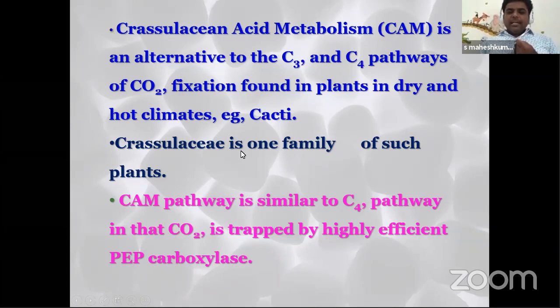Now Crassulaceae is one family having this type of plants. That's why the metabolism is named Crassulacean acid metabolism, based on the family name. Now the CAM pathway is similar to the C4 pathway in that CO2 is trapped by the highly efficient PEP carboxylase. Here also, when you see that cycle, PEP traps the CO2.